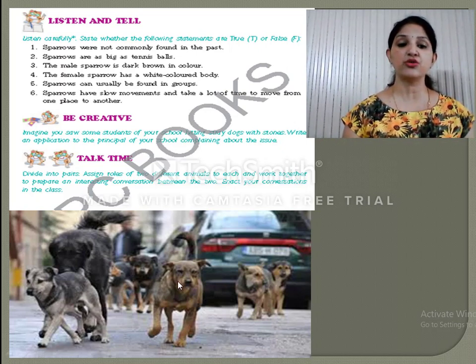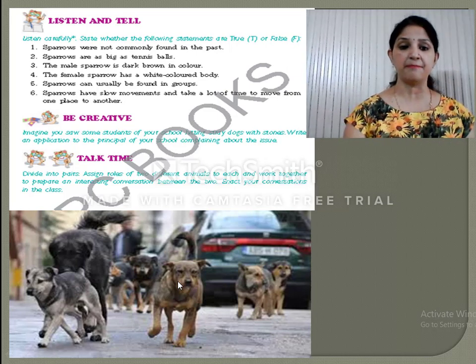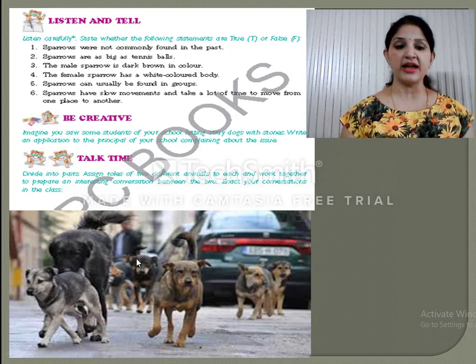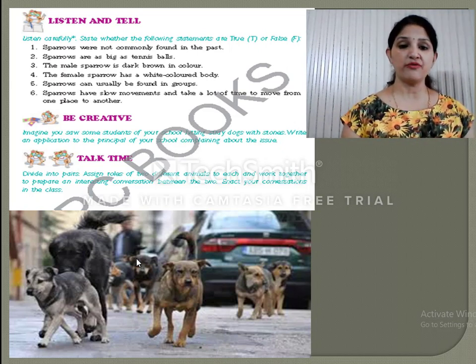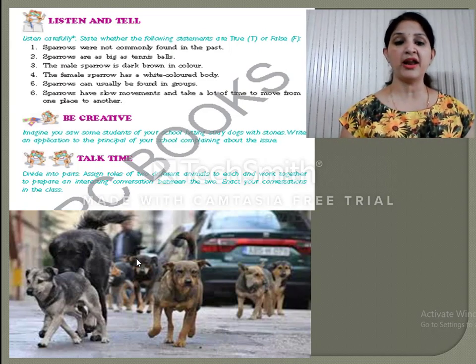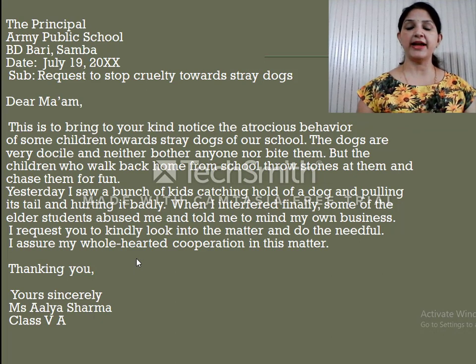Stray dogs are the dogs that you can find in the streets roaming here and there. So they are disturbing these dogs and they are doing inhuman acts with them. So you have to complain to your principal and write an application regarding it. I'll just give you a sample of it, but you have to write it yourself. Use your own brain and write it according to your intelligence. Here it would be like this.